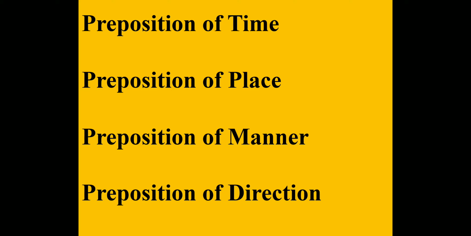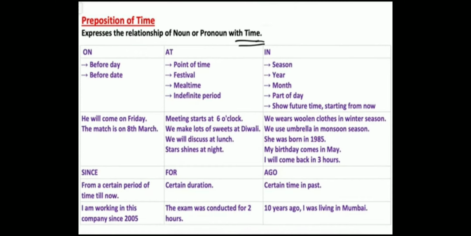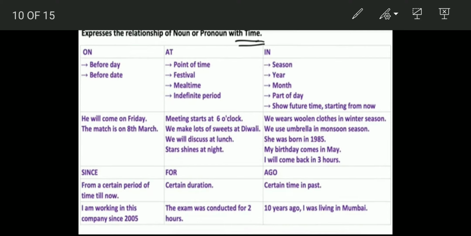With prepositions only, we get to know where a particular noun or pronoun's activity is happening, at what particular time it is happening, and in which direction it is happening. It gives us a clear understanding of that. Let us understand preposition of time. It expresses the relationship of a noun or pronoun with time. Let us see how. First we will talk about on.